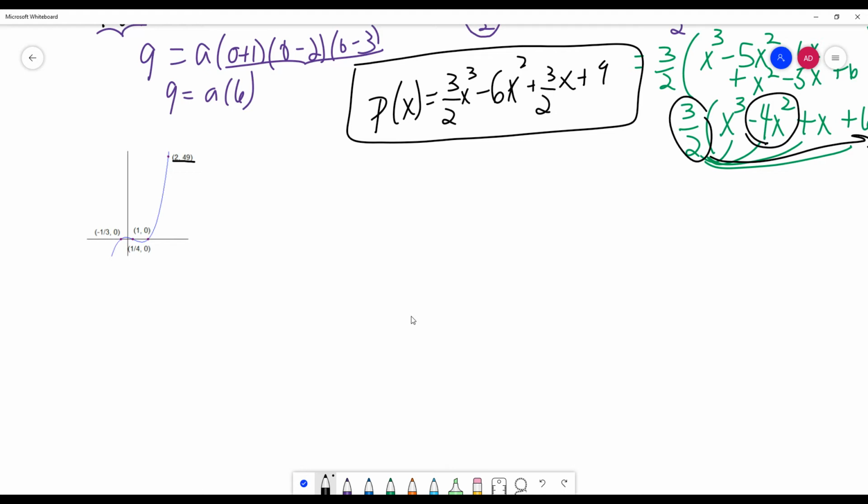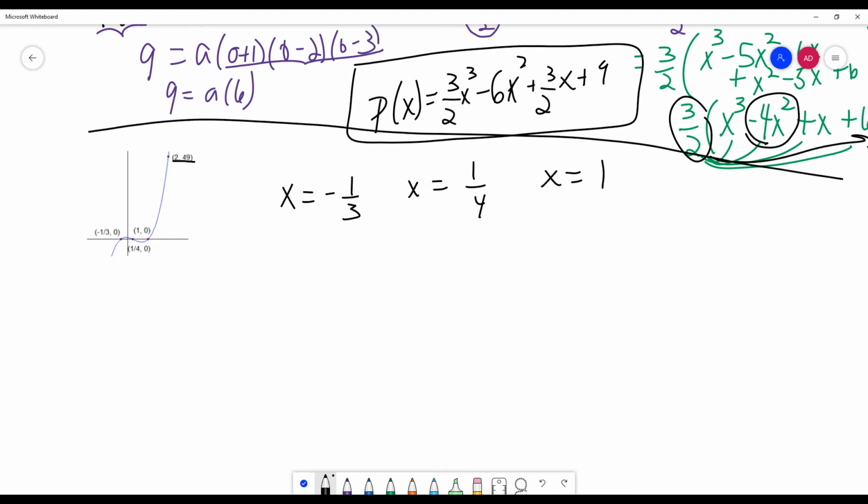So just like we said, x equals negative 1/3 is a root, right? x equals 1/4 is a root, and it looks like x equals 1 is a root. Okay? And that's all from the x-intercepts. So you found those based on the x-intercepts, which means if x minus 1/3 was a root, then that factor would have been 3x plus 1.